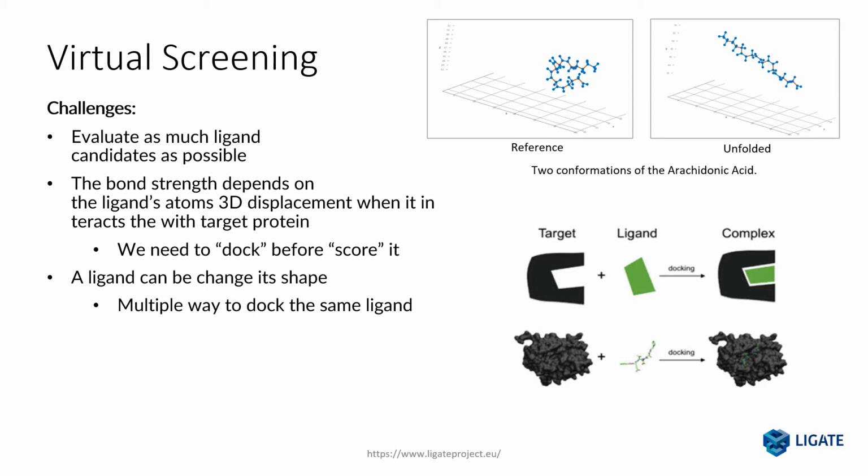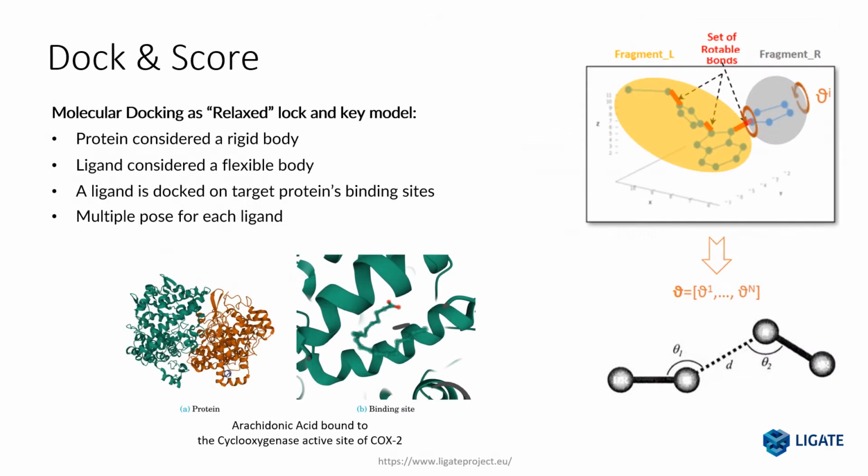Another challenge resides in the number of docking positions. In fact, a ligand can change its shape by moving its atoms. In the top right picture, you can see two conformation states of the arachidonic acid. The left picture is the classic shape, while in the right picture it has been unfolded. Here the graph structure in the two ligands is the same, but the shape drastically changed. This means that for a single ligand we have multiple ways to dock it to the target protein. This procedure is called dock and score.